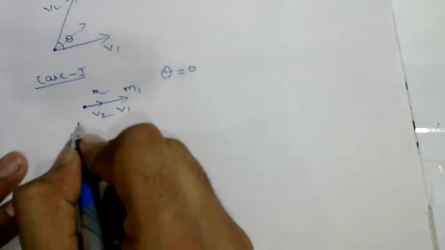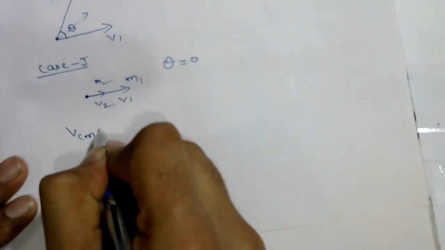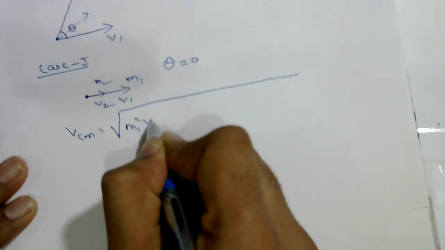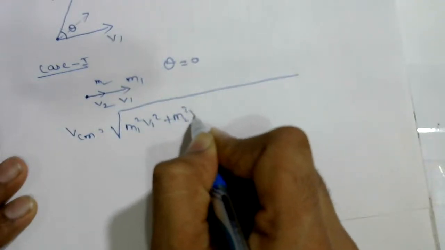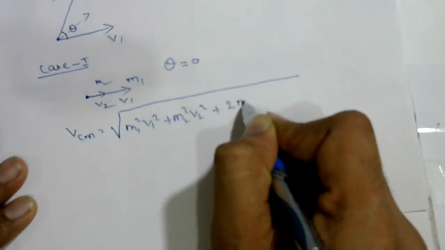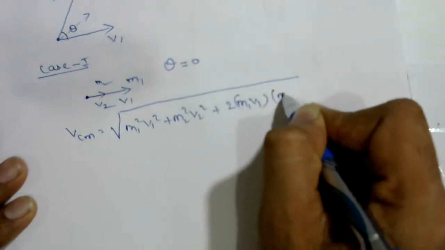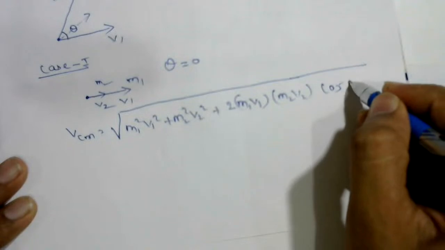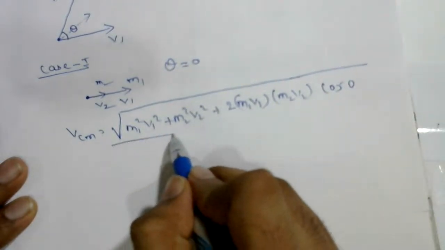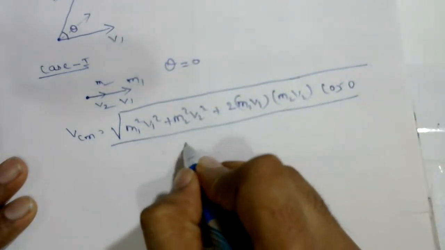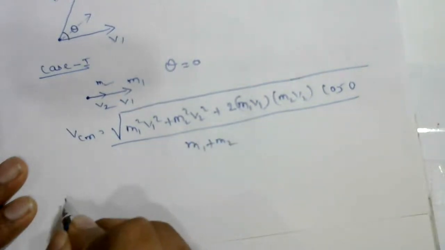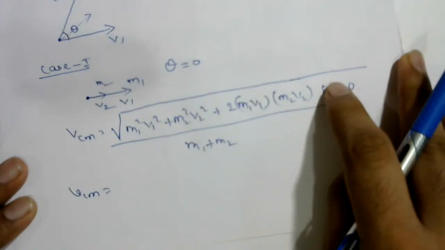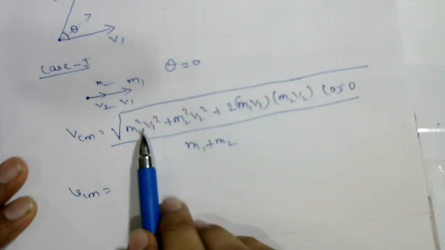In this case, for velocity of center of mass, once again I'll write the general formula: m1 square v1 square plus m2 square v2 square plus 2 times m1 v1 m2 v2 cos, what do you write here? 0, because the angle between the two particles is 0, upon m1 plus m2, equals vcm. This cos 0 is what? 1.